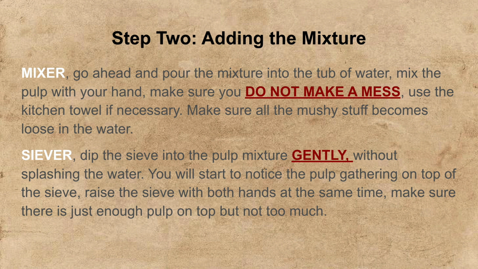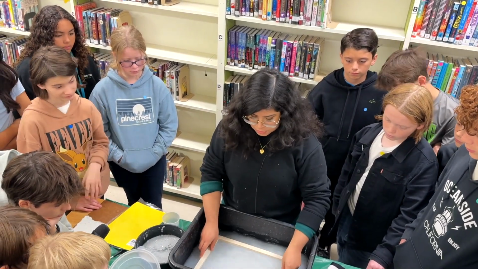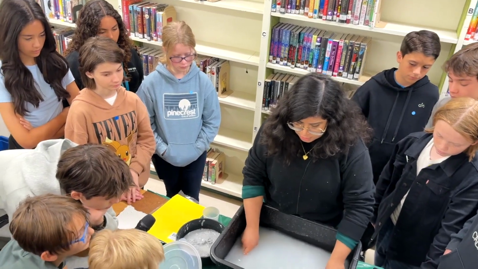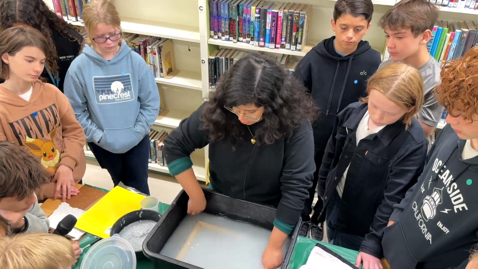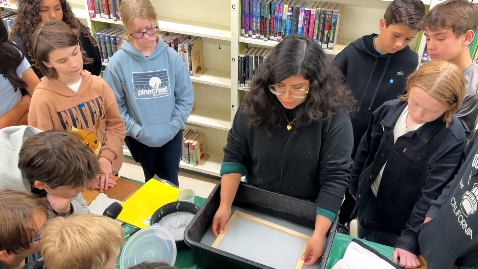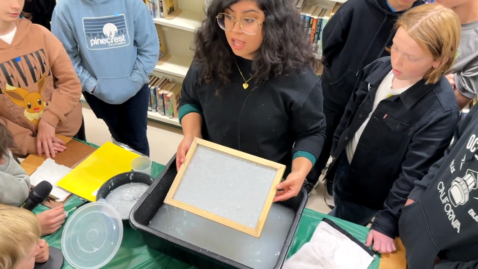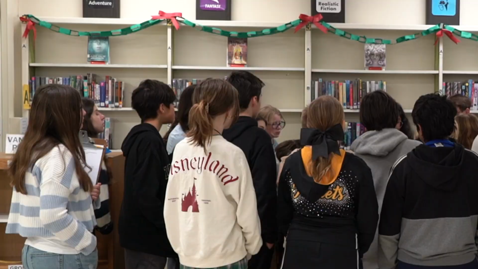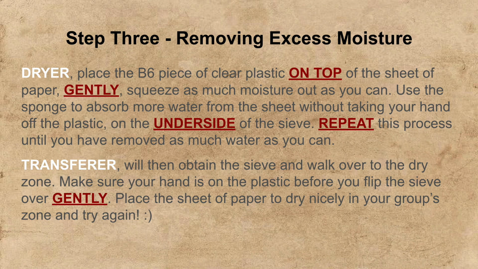All right, now sievers. This is where you grab your sieve. You're going to submerge it entirely until you hit the very bottom. Make sure that the pulp does gather on the sieve. Then with both hands at the same time, you're going to elevate the sieve. And here you have your sheet of paper. If you have little parts of more pulp, that's okay. You can just go back under and try again.